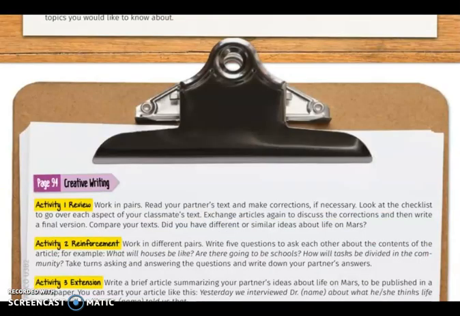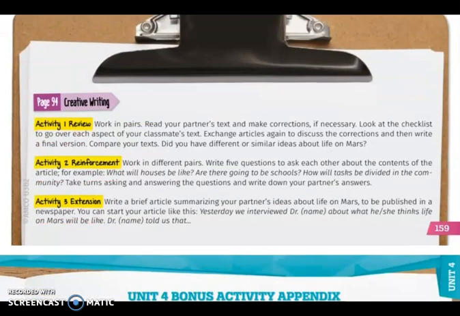If you notice, there is a bonus appendix activity, but on this occasion we are not going to work on it because there are some exercises that we should do together, and today we are not in that situation. So omit this part. You don't have to work on anything in the bonus activity appendix. So we already conclude that area.